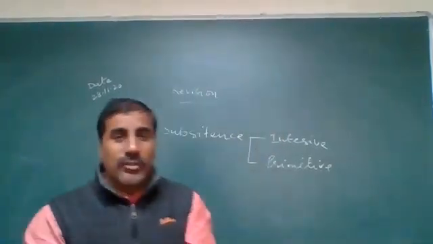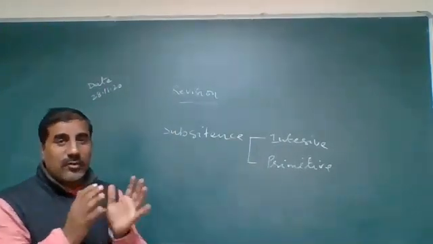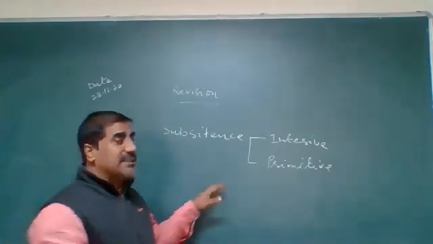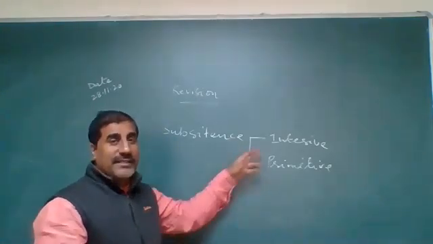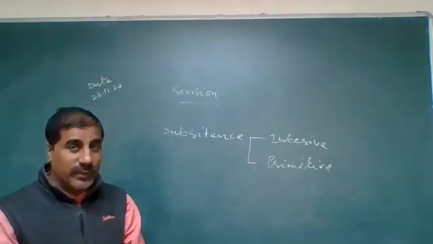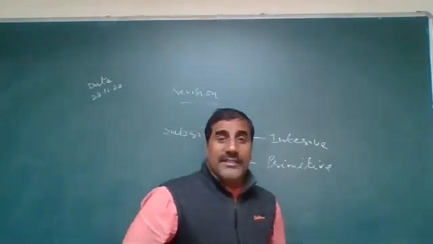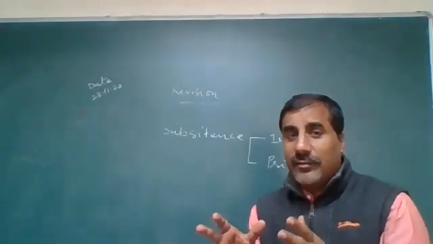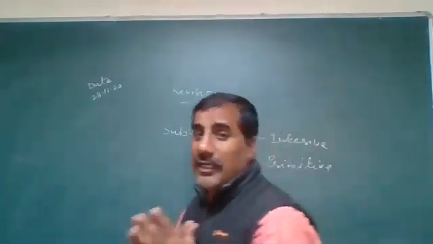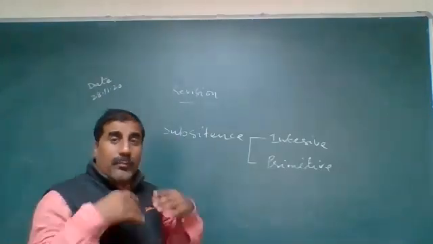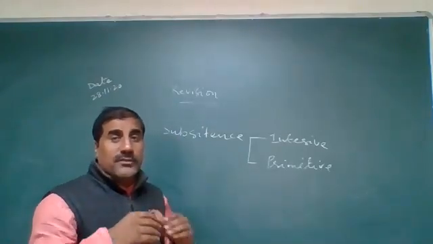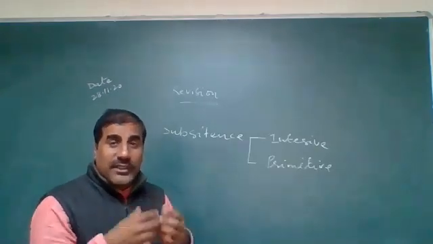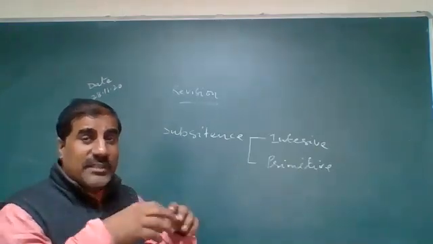So now, dear students, we are going to discuss subsistence farming. Subsistence farming is classified into two categories: intensive farming and primitive farming. Intensive farming is cultivated in areas where land is limited and the population is high, densely populated areas, with a burden on the land to increase production. There will be pressure on the land.